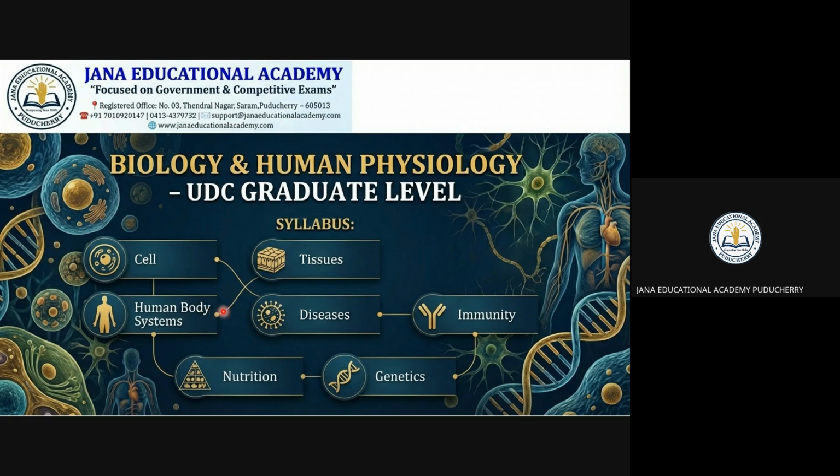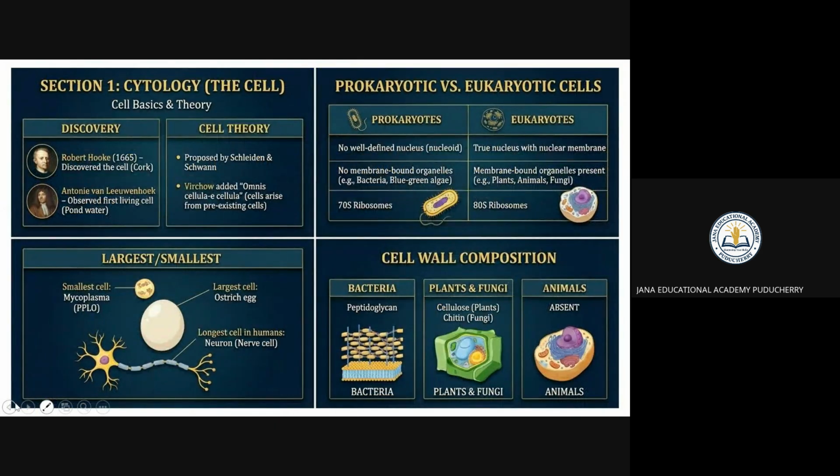So what are the commonly occurring diseases in the cells? Then how to improve your immunity, nutrition, and genetics. These are the important topics we are going to see in biology and human physiology. First, we go to the cell-related things.